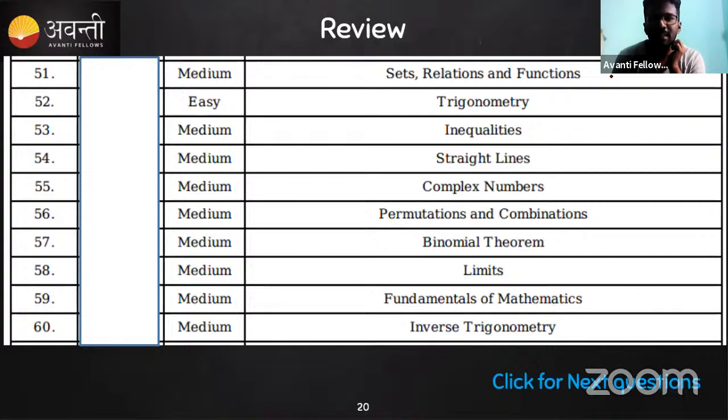We did sets, relations and functions, and this question has been done easily. Second, the trigonometry has been done easily. The inequality which has a logarithm, we also solved. The straight line has been done. The complex number has been solved, but I think we skipped some things. We skipped the permutation combination, and limits and fundamentals are done. So I think these two we have skipped: the permutation combination one, and the one which has a sigma, the summation one.